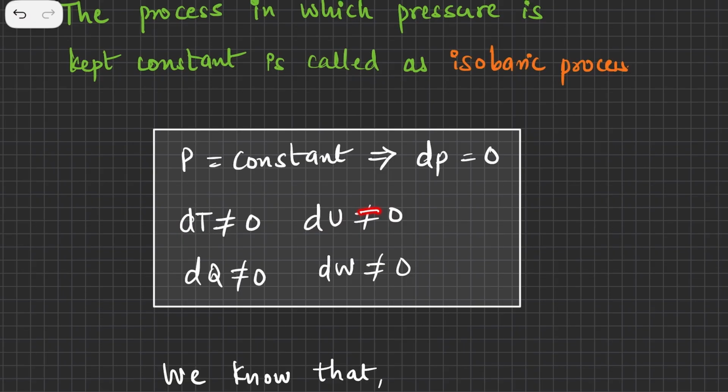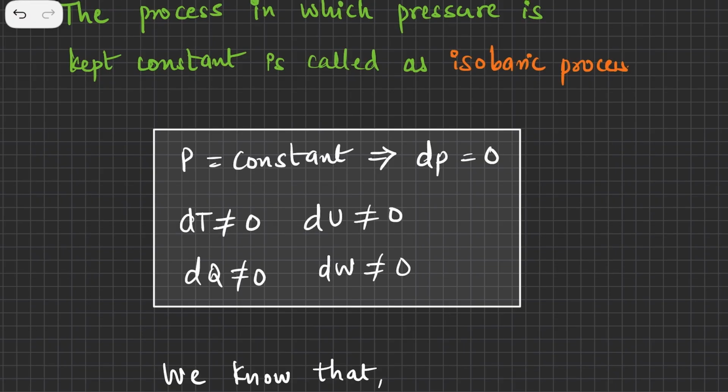So the change in internal energy is also non-zero. And dq, that is the amount of energy exchange, is also not equal to zero, because there will be some work done and some internal energy change. So the change in work done will also not be equal to zero. So these are the technicalities behind the isobaric process.